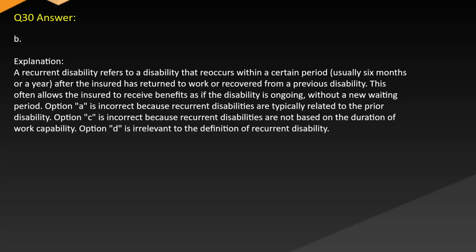Answer B. Explanation. A recurrent disability refers to a disability that recurs within a certain period, usually 6 months or a year, after the insured has returned to work or recovered from a previous disability. This often allows the insured to receive benefits as if the disability is ongoing without a new waiting period. Option A is incorrect because recurrent disabilities are typically related to the prior disability. Option C is incorrect because recurrent disabilities are not based on the duration of work capability. Option D is irrelevant to the definition of recurrent disability.